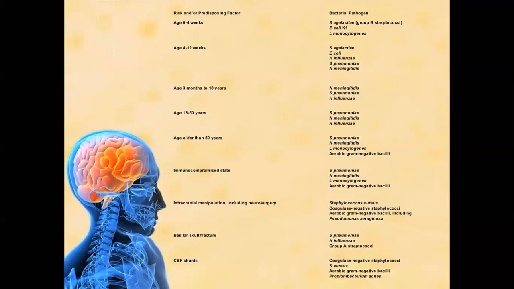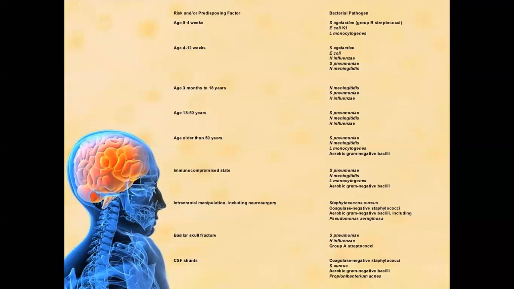If the patient's age is 3 months to 18 years, the most common organisms are Neisseria meningitidis, Streptococcus pneumoniae, and H. influenzae. If the patient's age is 18 to 50 years, the most common organisms are Streptococcus pneumoniae, Neisseria meningitidis, and H. influenzae. If the patient's age is more than 50 years, the common organisms are Streptococcus pneumoniae, Neisseria meningitidis, and Listeria monocytogenes.